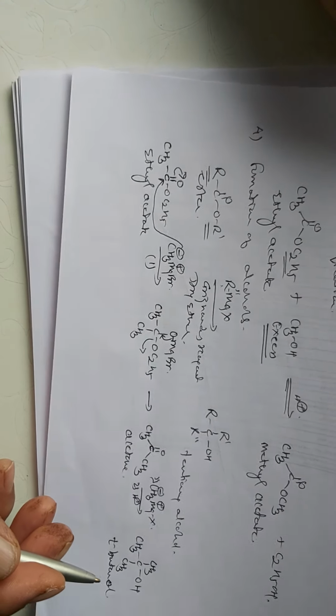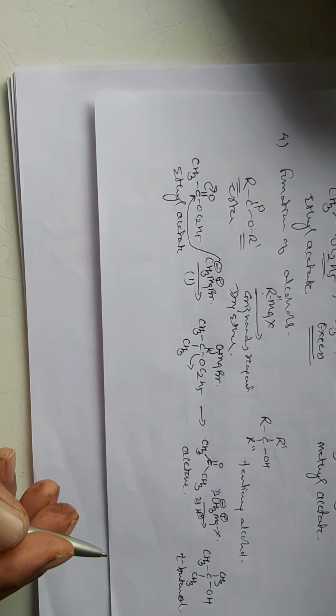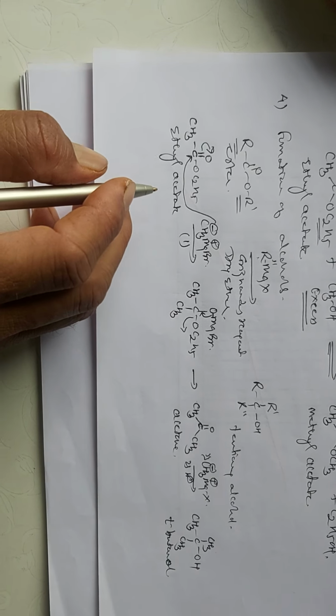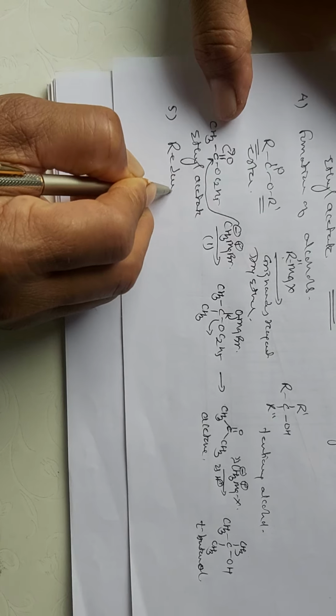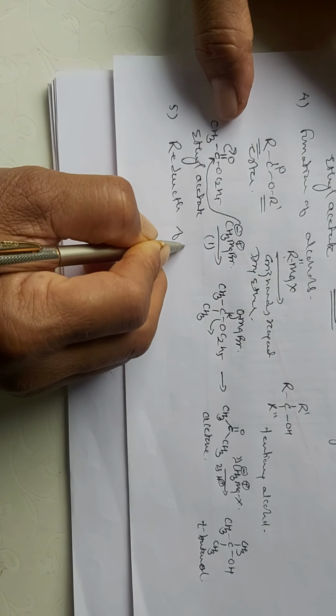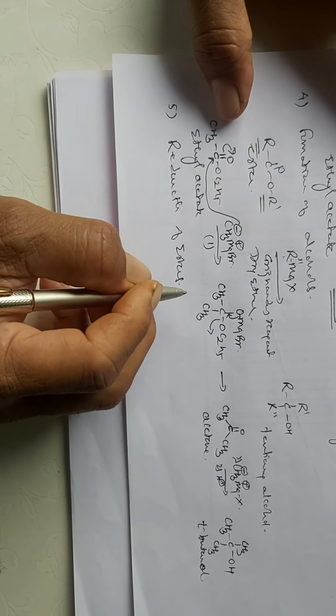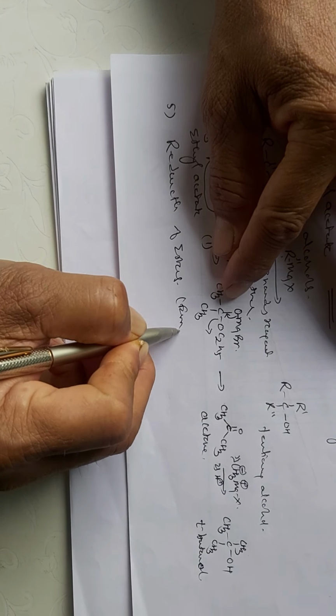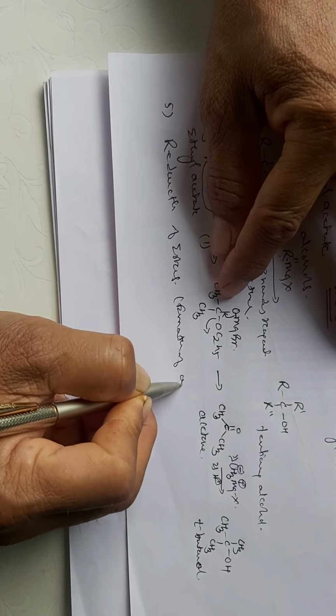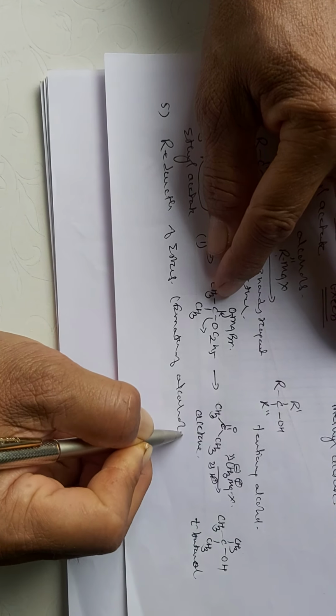So this was one of the reactions. Then the last type of reaction is the reduction of esters and formation of alcohol.